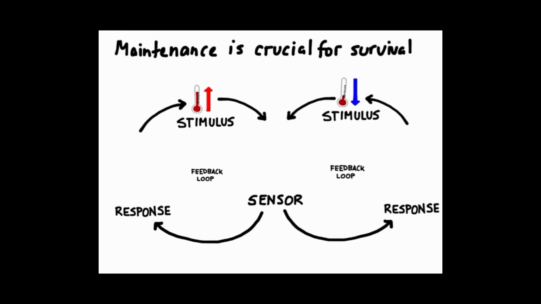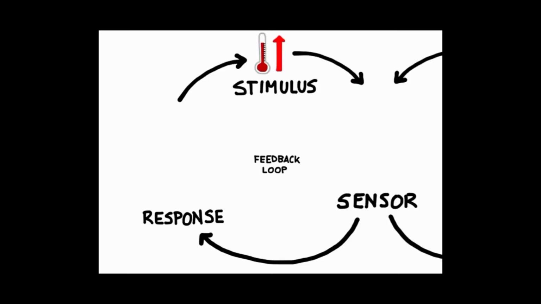Organisms, including humans, use something called a feedback loop to help maintain homeostasis. Feedback loops are broken into 3 parts: the stimulus, the sensor, and the response. Let's start with this loop over here on the left.